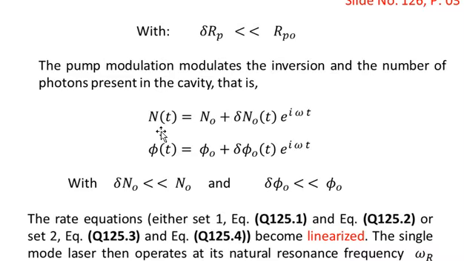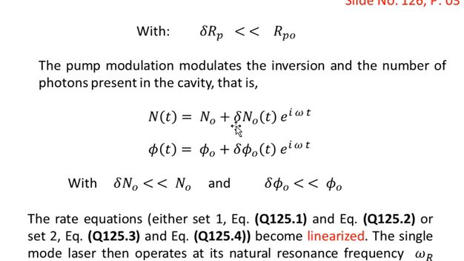So we can say that n of t, the inversion as a function of time, is equal to n naught plus delta n naught as a function of time multiplied by e to the power iota omega t, where n naught is the population at the steady state condition. When there is no disturbance, the laser retains its population inversion at the value n naught, which we call the steady state inversion.